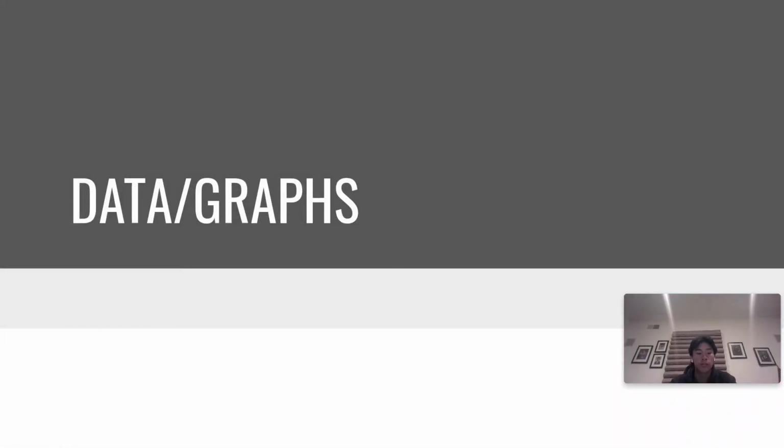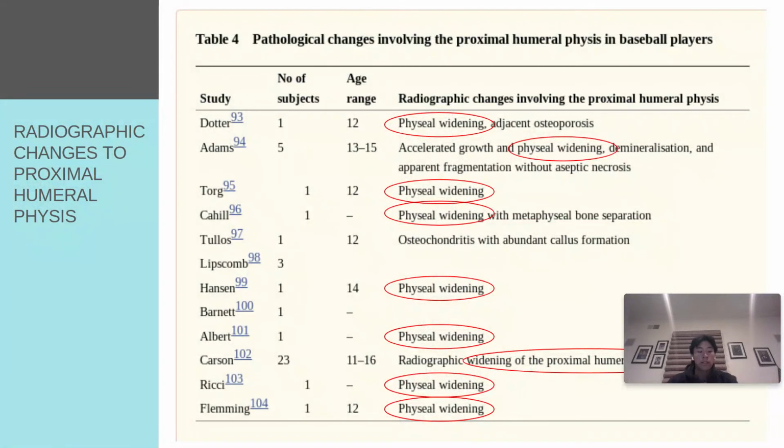Data and graphs. In this table, the pathological changes involving the proximal humeral physes in baseball players from multiple studies were accumulated. In essentially every study, the radiographic change that was present was either physeal widening or widening of the proximal humeral growth plate. These accumulated studies go to show how prevalent epiphyseal plate widening is in youth baseball players.